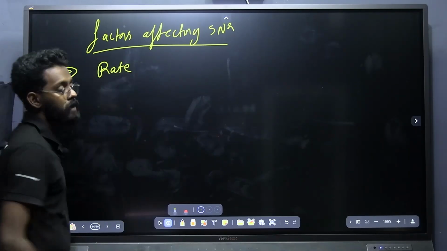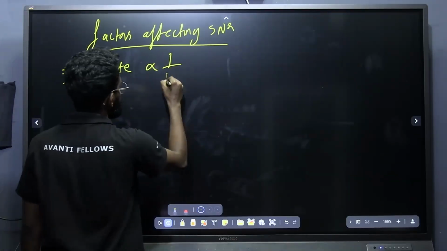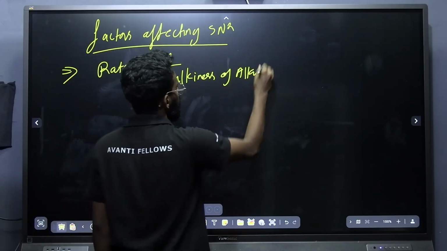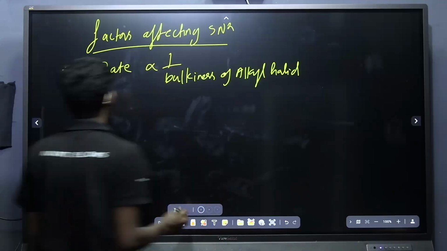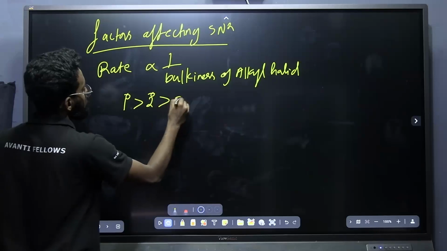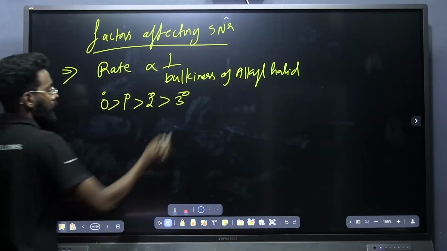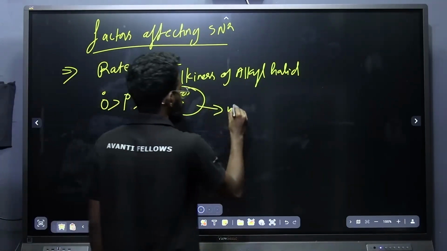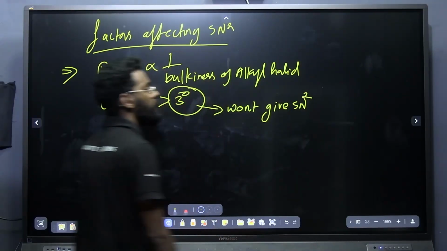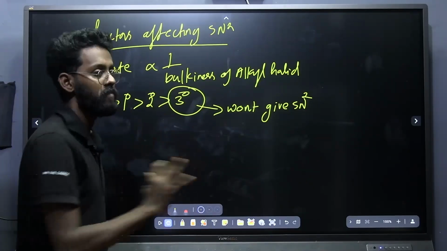What about the bulkiness? Rate is directly or inversely proportional to the bulkiness? Inversely, very good. Inversely proportional to the bulkiness of the alkyl halide. Because of that, the rate is higher for primary alkyl halide than secondary alkyl halide than tertiary alkyl halide. First will be 0 degree, then primary, secondary, tertiary. And note down, tertiary alkyl halide won't give SN2 reaction. Tertiary alkyl halide majorly will be running through the SN1 mechanism.